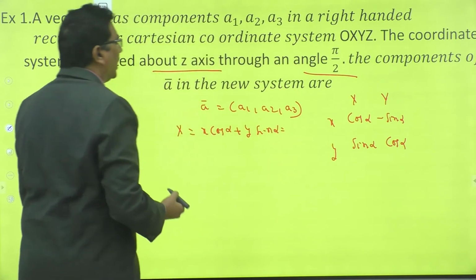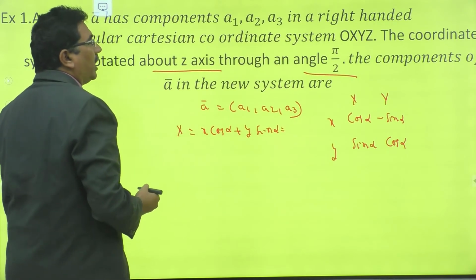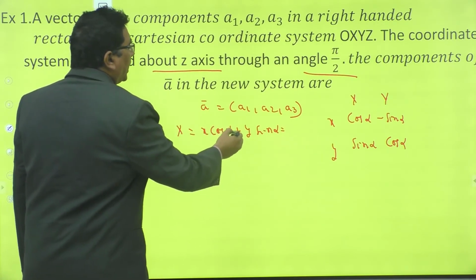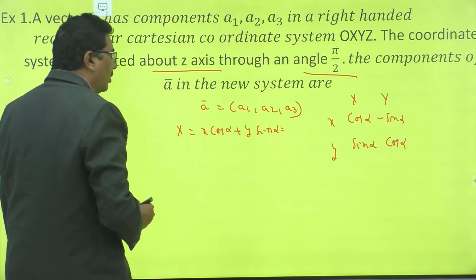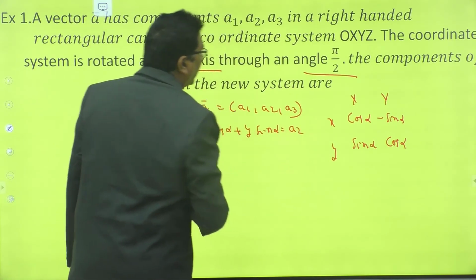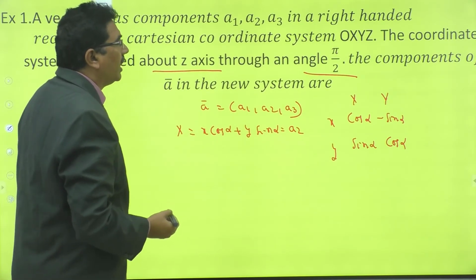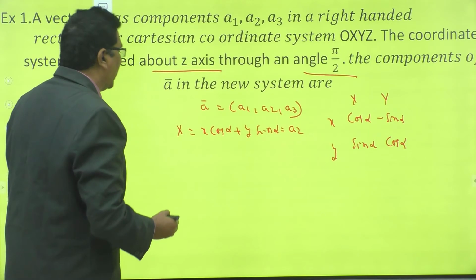Here given x is equal to a1, alpha is equal to 90 degrees, cos 90 degrees is equal to 0. Y means a2 into sin 90 degrees, that is equal to 1. So the new x coordinate is equal to a2.